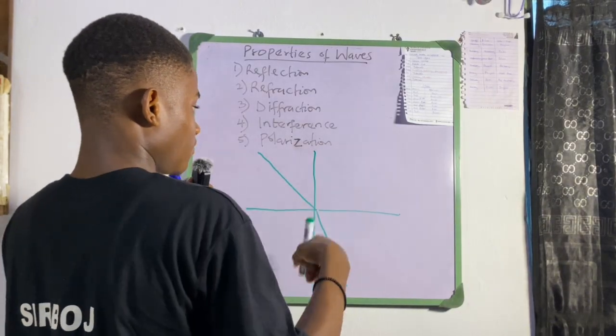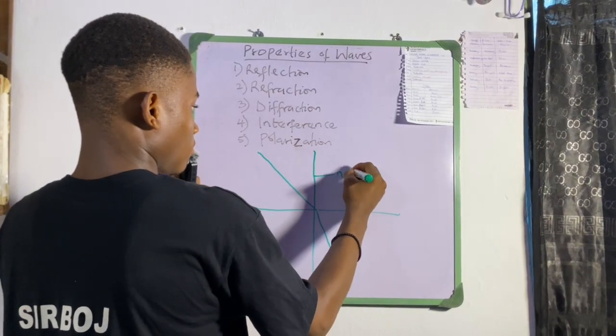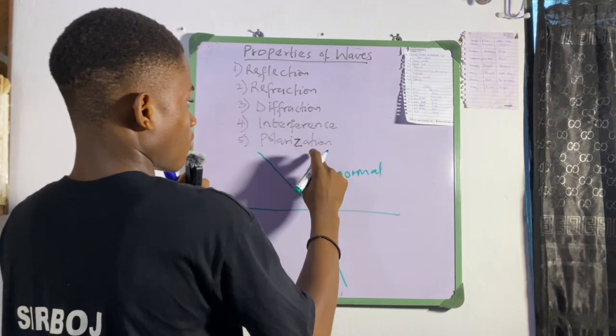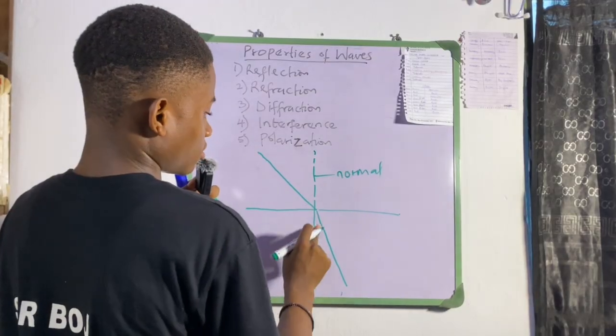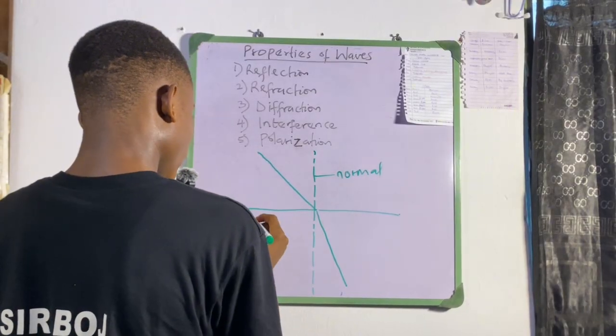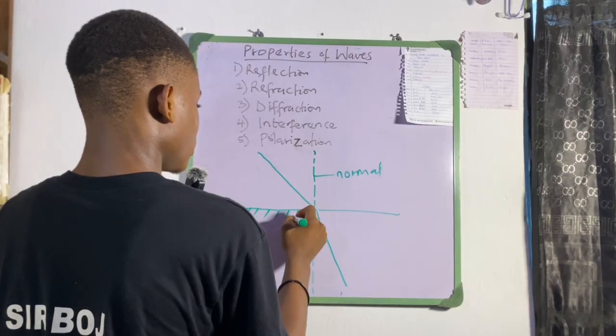So this is the normal, or we can make it dotted still. It's an imaginary line, all right? Then this is the plane surface.